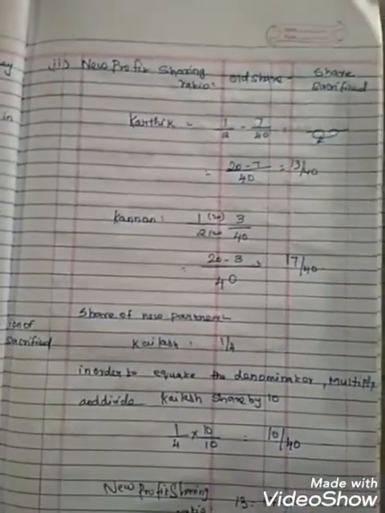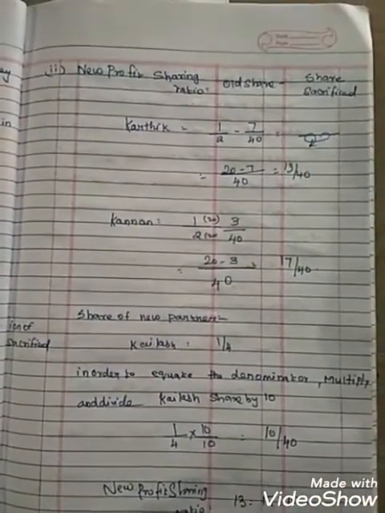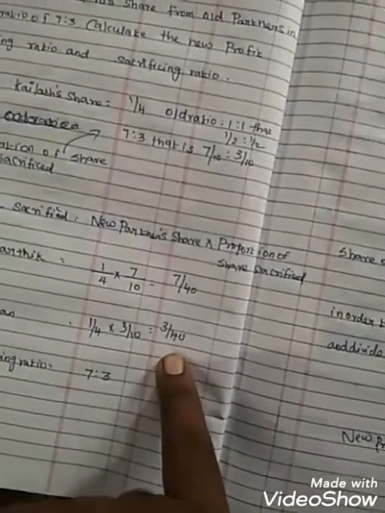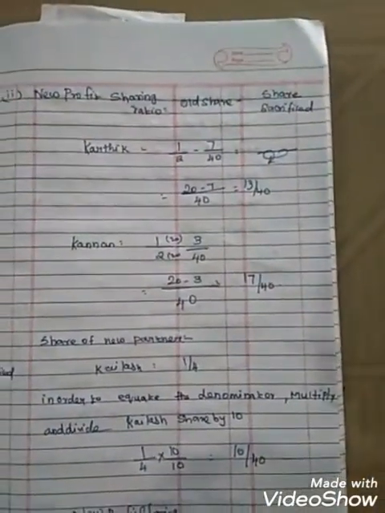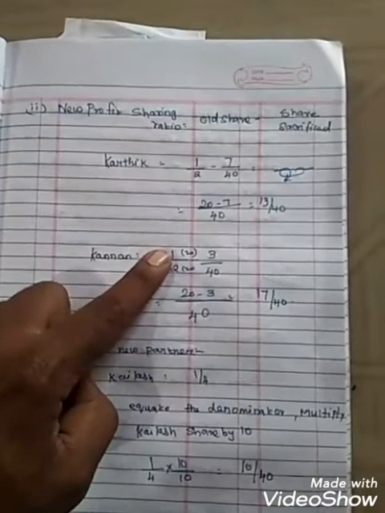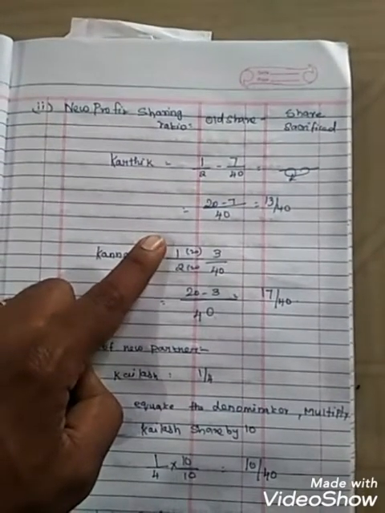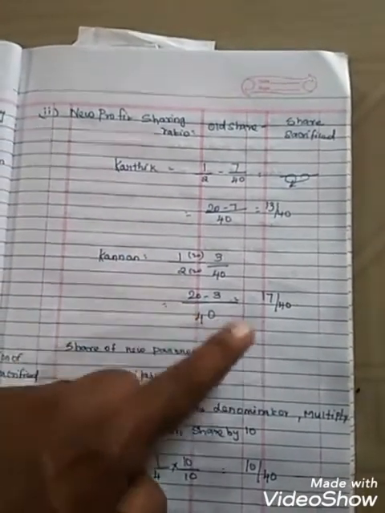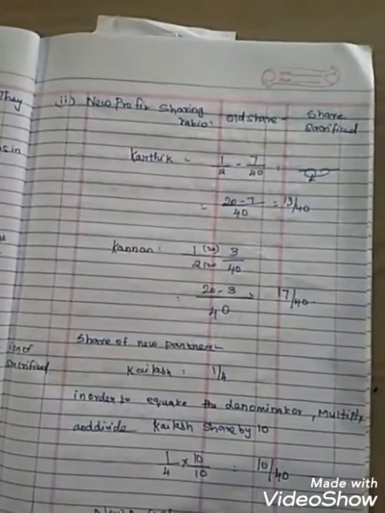Second partner Kannan: old share 1 by 2 minus share sacrificing value 3 by 40. LCM 40. 2 into 20 are 40, 1 into 20 are 20. 20 minus 3 is 17 by 40.